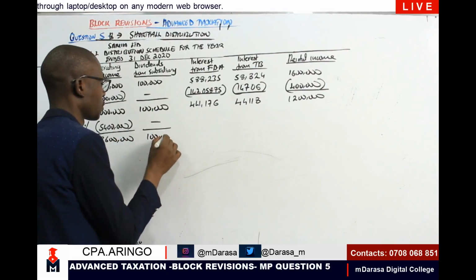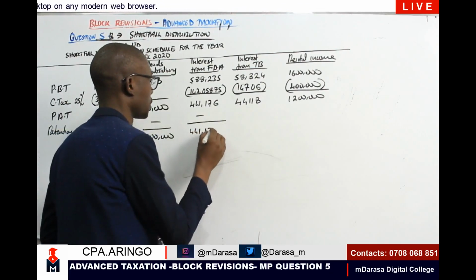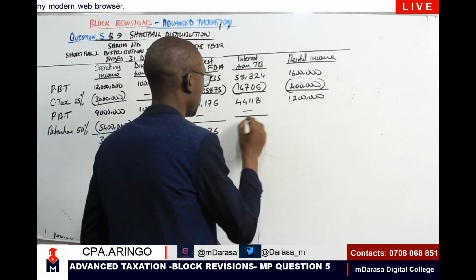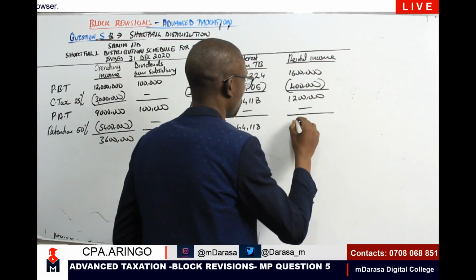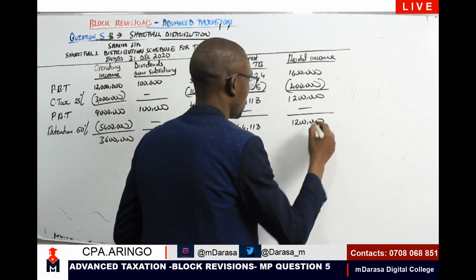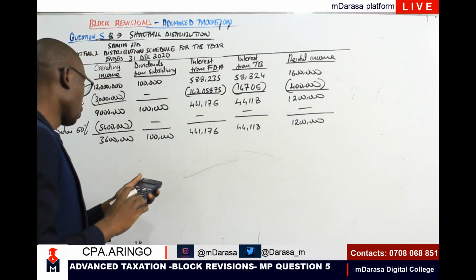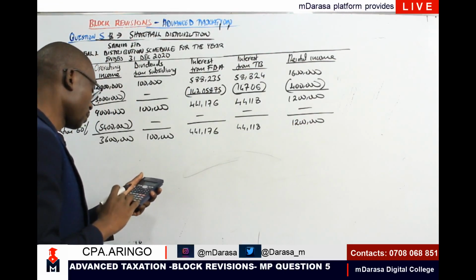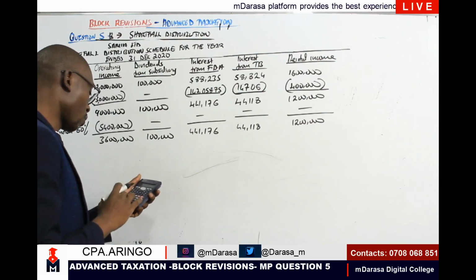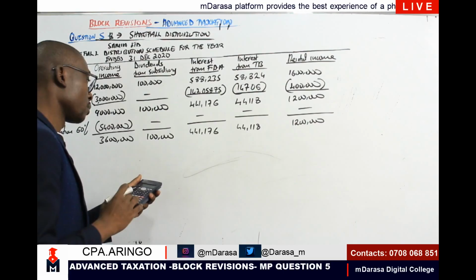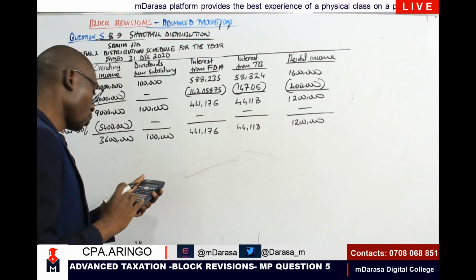This one is 100,000. This one is 441,176. This one is 44,118. This one is 1.2. So if we add the other amounts, we should be talking of 3.6 plus 100,000, 441,176, 44,118, 1.2.